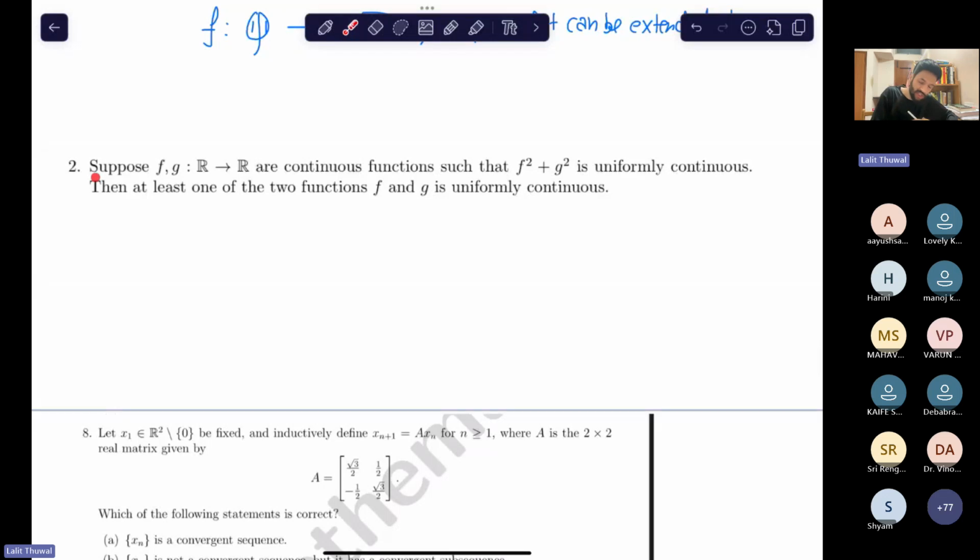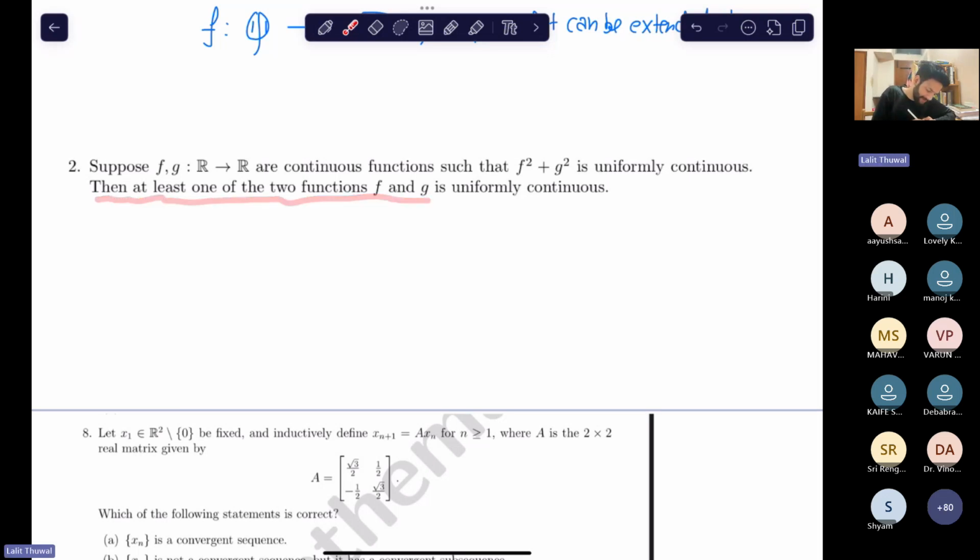See, this question is also from TIFR 2023, true or false. Suppose f and g are continuous functions, you have two continuous functions, such that f squared plus g squared is a uniformly continuous function. There is no comment about the uniform continuity of f and g. So what has been asked here? Then at least one of the two functions f and g is uniformly continuous. At least one of them should be uniformly continuous.